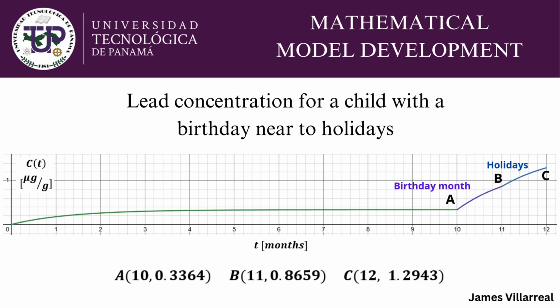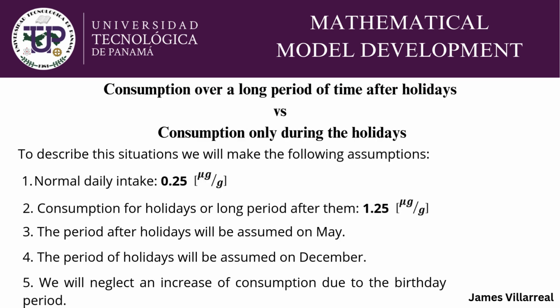From the previous solutions, we obtained the following graph for the lead concentration for a child whose birthday is near the holidays, where the y-axis represents the concentration and the x-axis represents time in months. Here, we mark the special points A, which corresponds to the beginning of the child's birthday, B, which corresponds to the end of the child's birthday and the beginning of the holidays, and C, which shows the end of the holidays period.